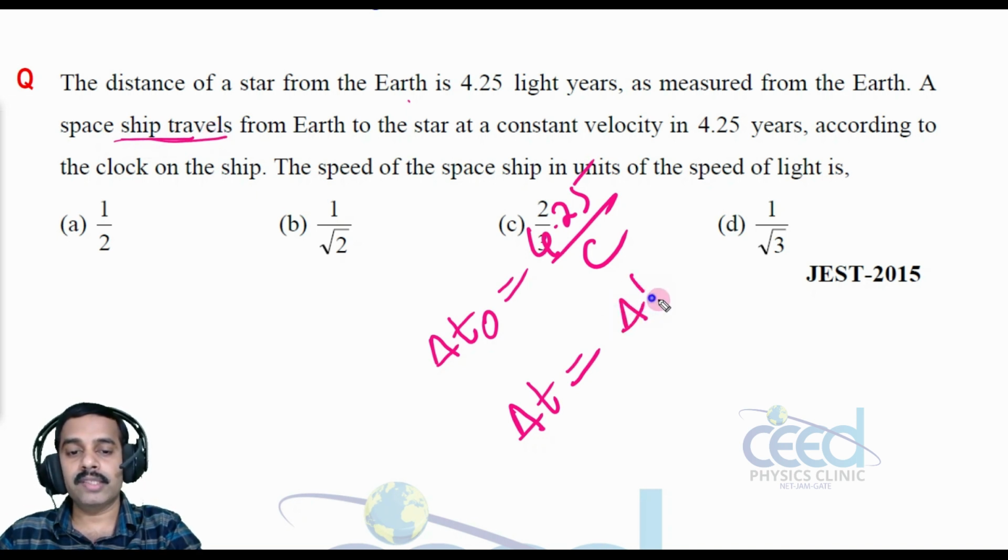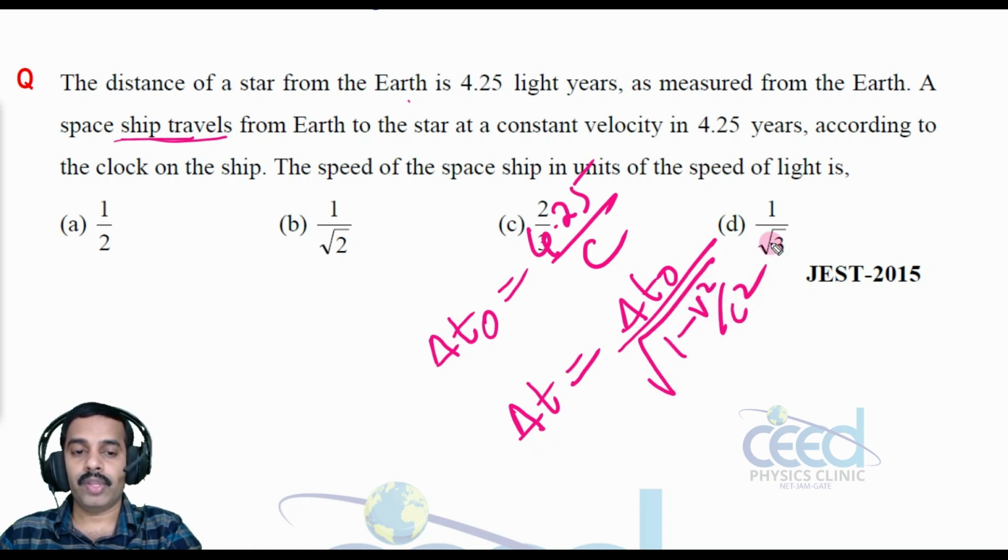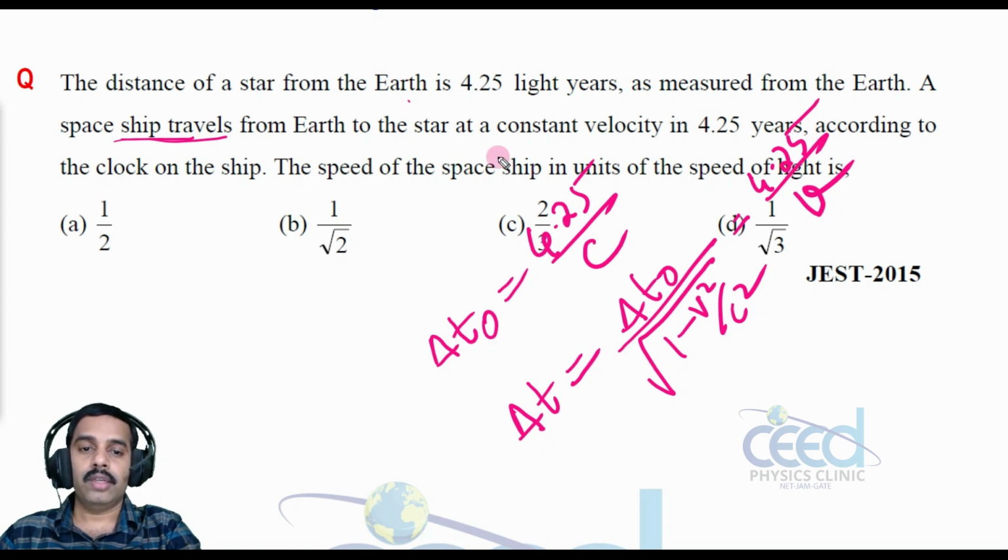So delta t0 divided by root of 1 minus v square by c square should be equal to 4.25 divided by v, because the distance is 4.25 and the velocity is v.